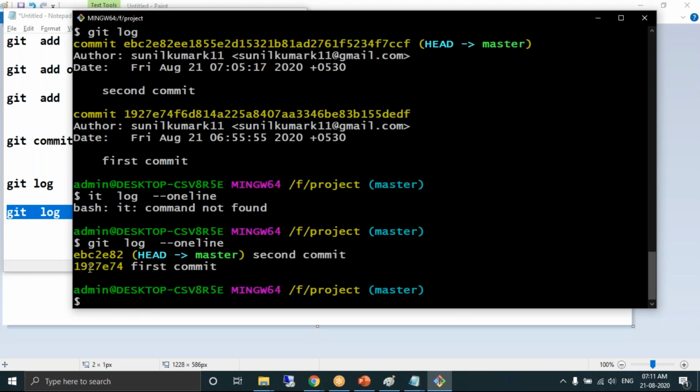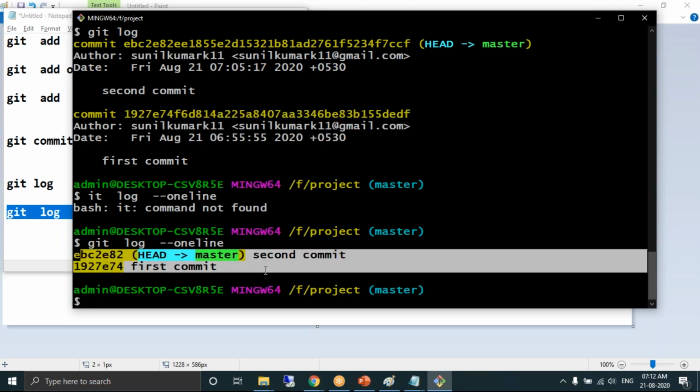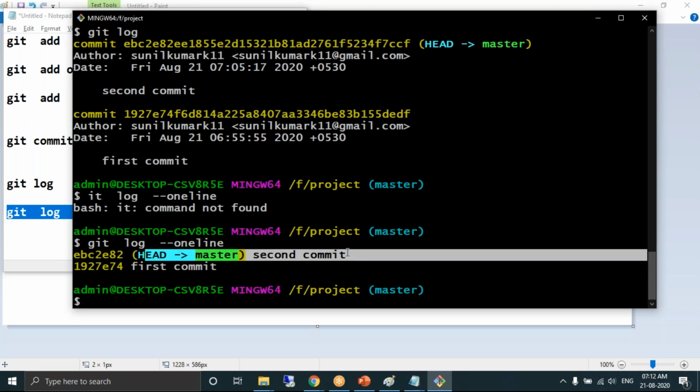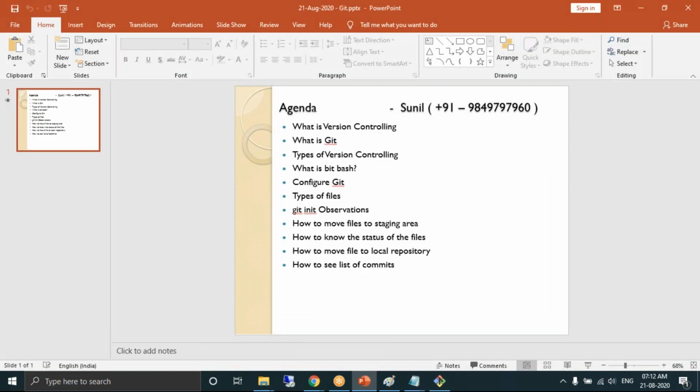With git log --oneline, you can see each commit in a single line, without all the configuration details and commit IDs. You can see HEAD is pointing to which commit. HEAD is called the latest commit, and HEAD always points to the latest commit. The latest commit is called the head commit.